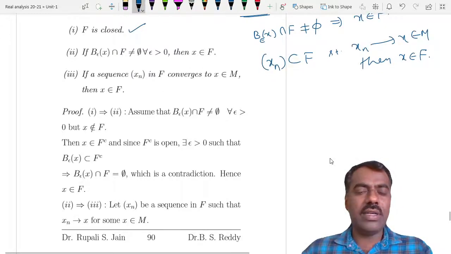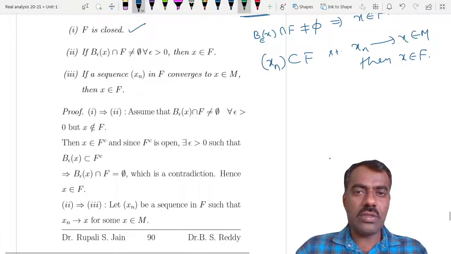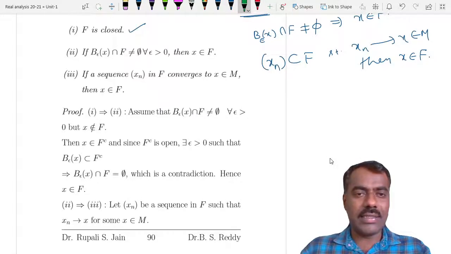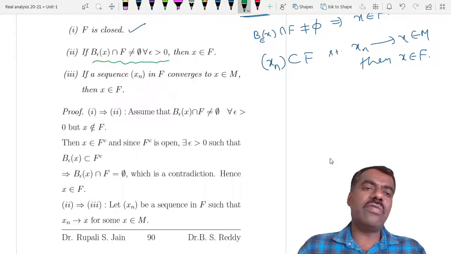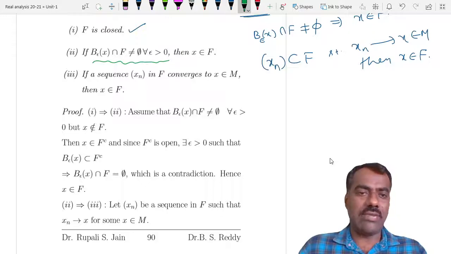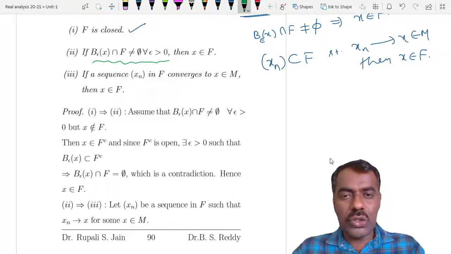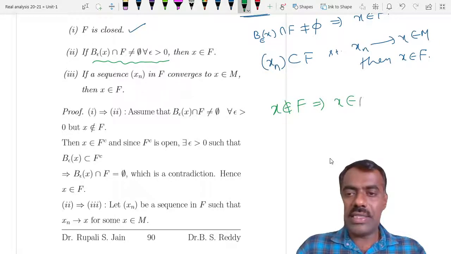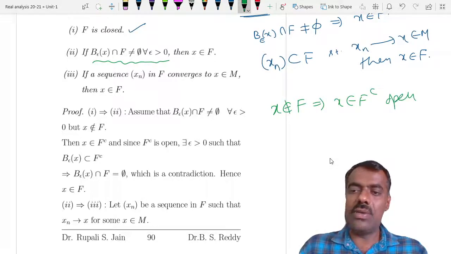The proof is not a difficult one. We want to show that when a set F is closed, one implies two. Consider this intersection, if it is non-empty for every epsilon, we want to show that x is in F. To show by contradiction, suppose x is not in F. That means x is in F complement, but F is closed, so F complement is open.